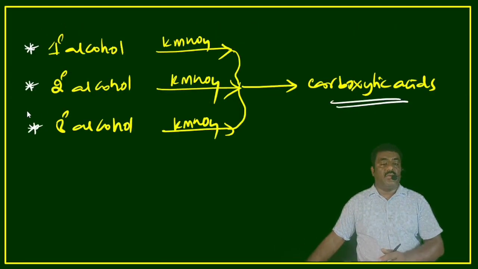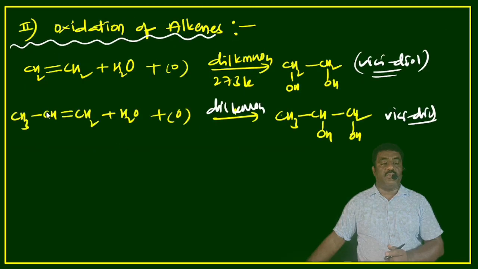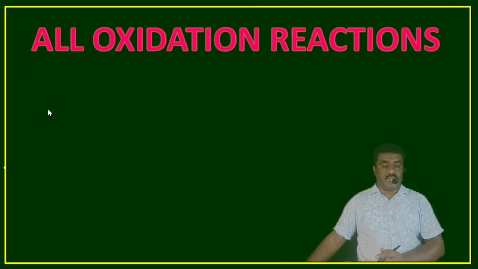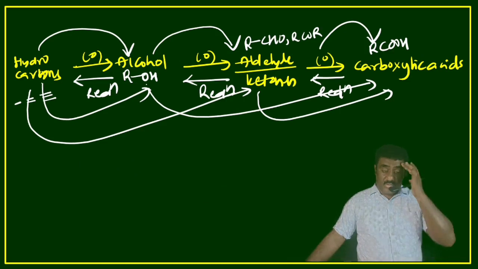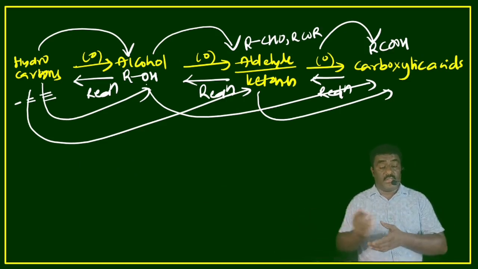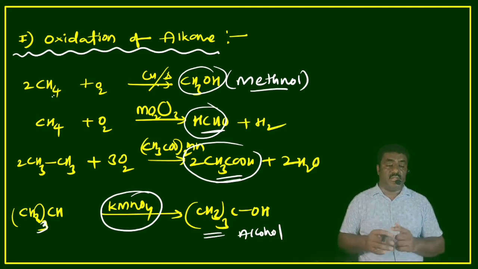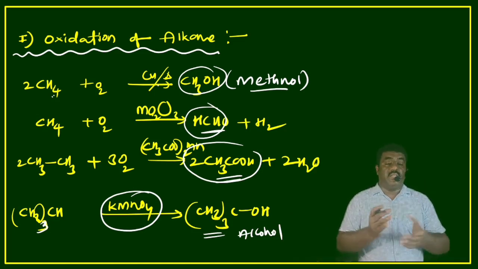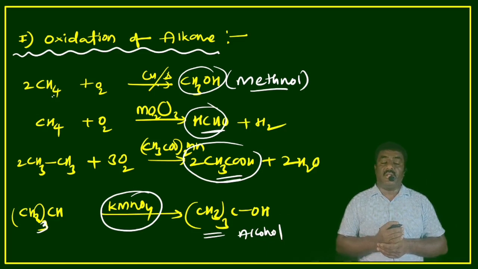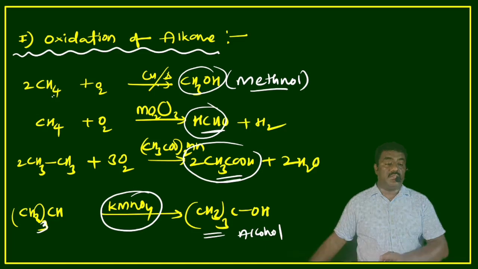Once again, look at the reactions. All oxidation reactions: hydrocarbons oxidize to give alcohol, with further oxidation to aldehydes, ketones and carboxylic acids. Oxidation of alkanes with different reagents: copper with methane gives methanol, molybdenum trioxide with methane gives formaldehyde, ethane oxidation with manganese diacetate gives carboxylic acid, and in presence of KMnO4 it gives alcohols.